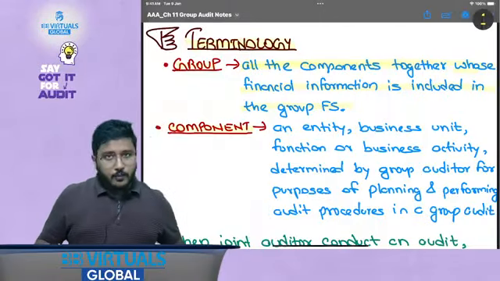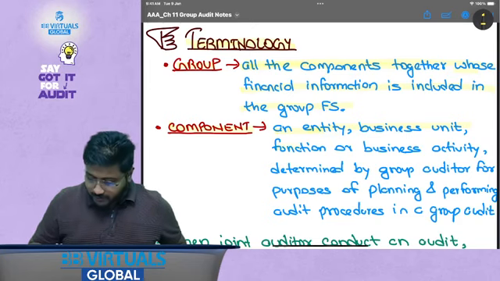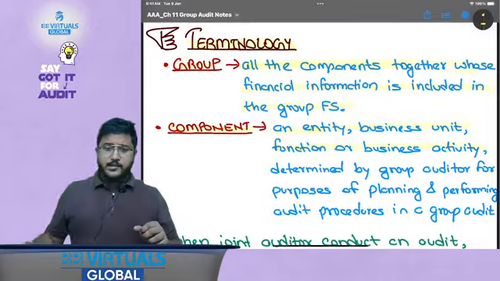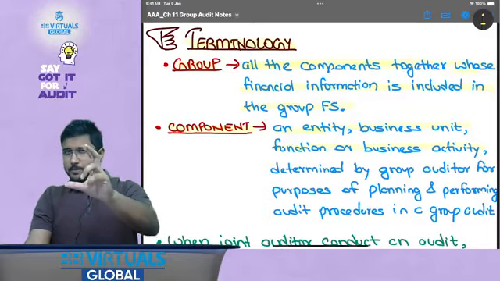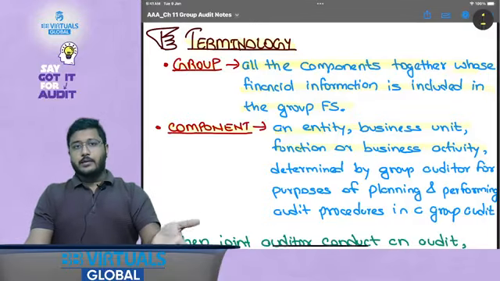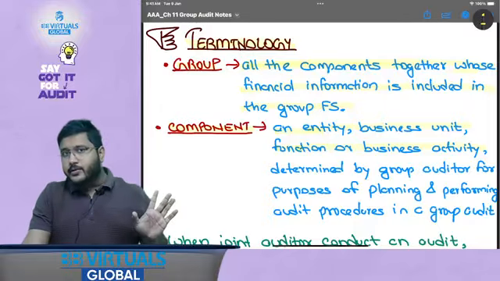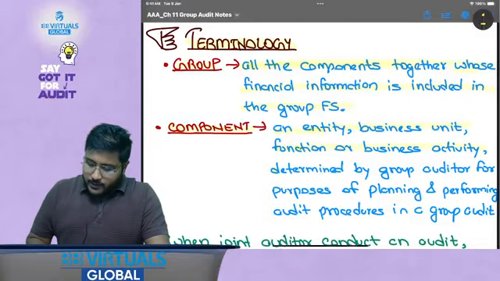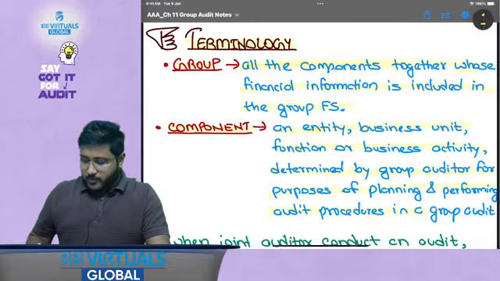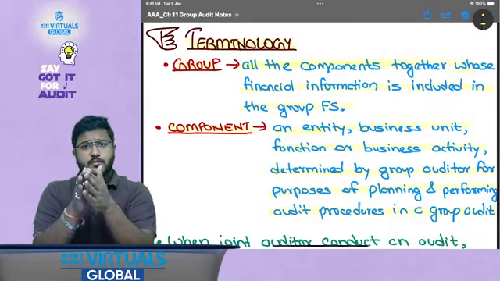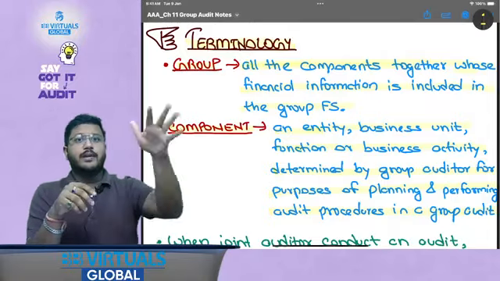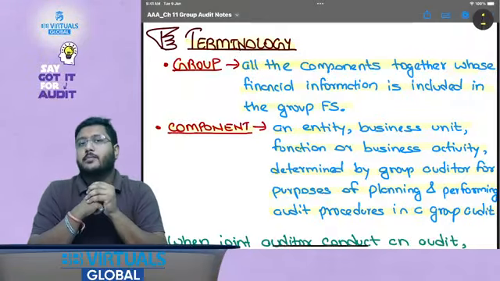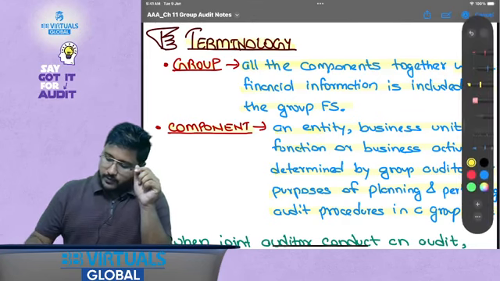Now what is a component? An entity, business unit, function, or business activity. It could be a separate company, it could be one part of a company also. Sometimes the overall company is not material, but one part is very material, or the overall company is material but it has 100 departments, out of which only one part is considered material. Can that happen? Yes, that could happen. So a component is an entity, business unit, function, or business activity determined by the group auditor for the purpose of planning and performing audit procedures in a group audit. Can it be a separate company? Yes. Say B Limited is classified as a component. Can one department, one function, one business unit of B Limited be classified? Yes. So let me write it over here so that we are very sure.